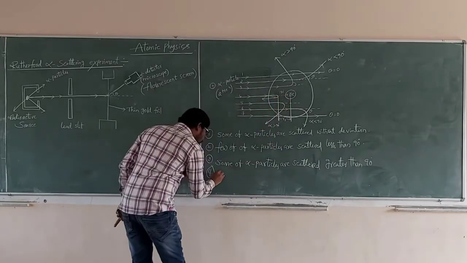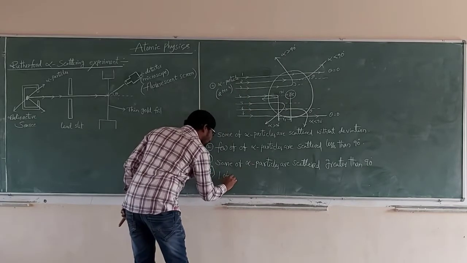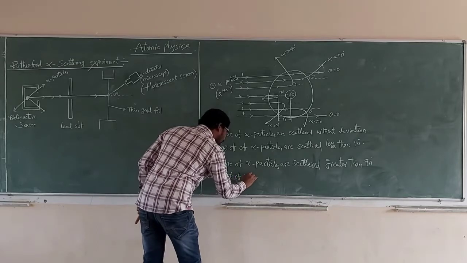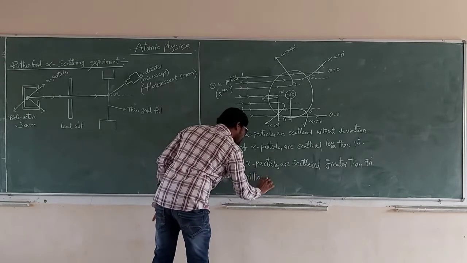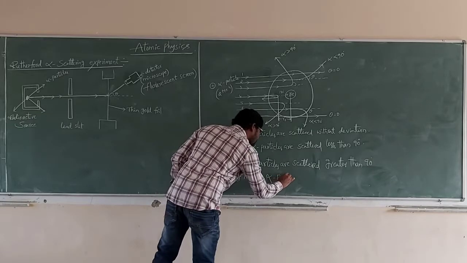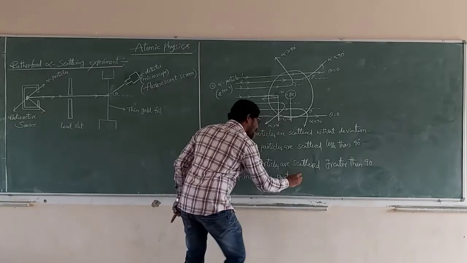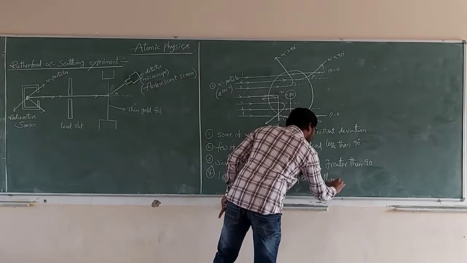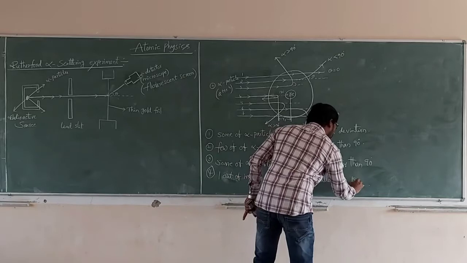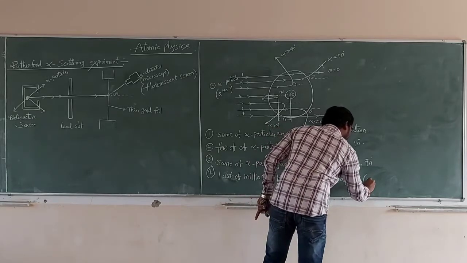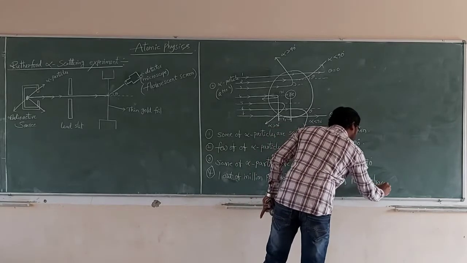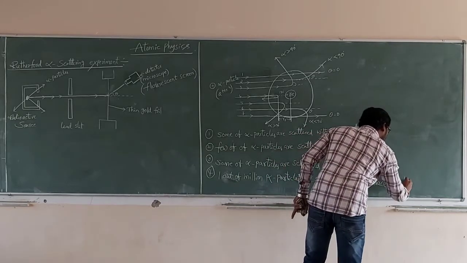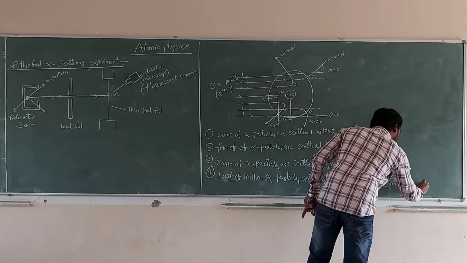So 1 out of a million alpha particles is scattered by 180 degrees. That is retrace from the original path.